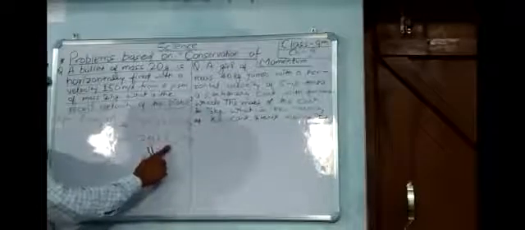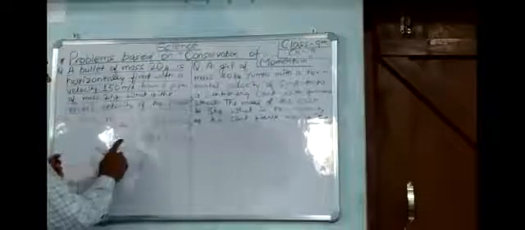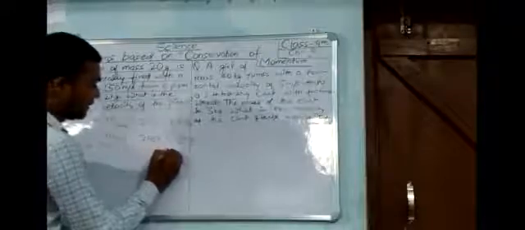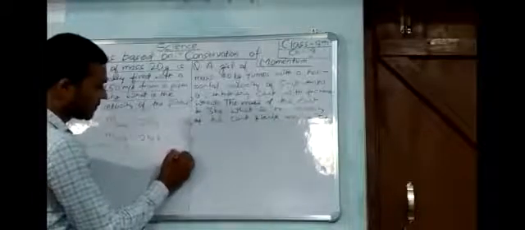So the mass and the velocity of the bullet are given, and the mass of the pistol is given. We need to find the velocity of the pistol. Let the velocity of the pistol be v meter per second.